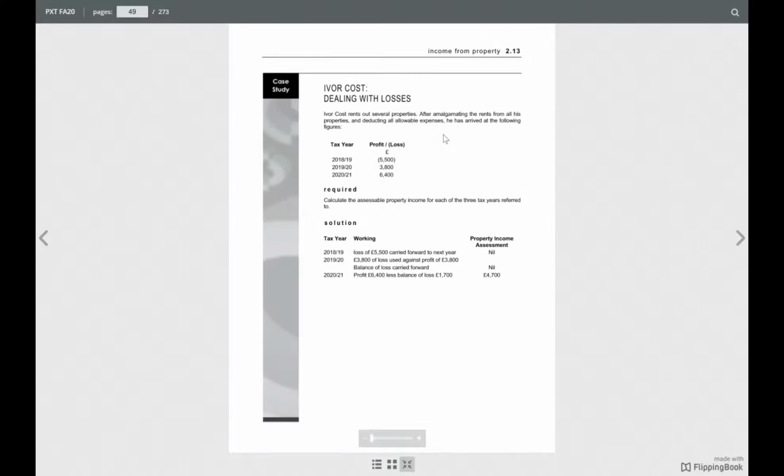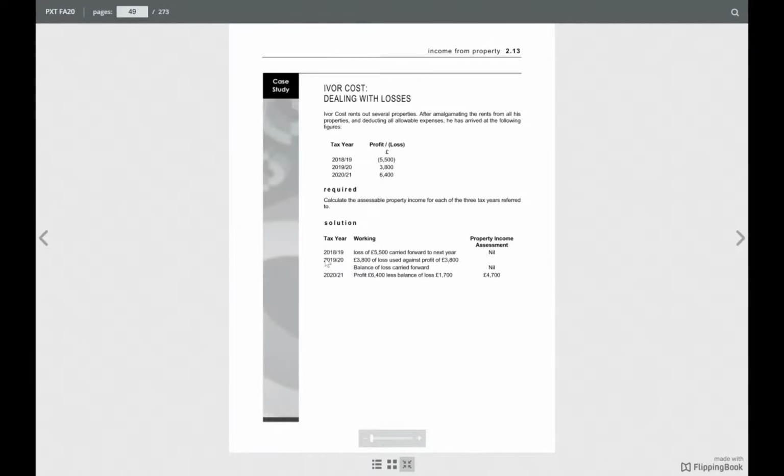Tax year 2018-2019, 5,500 loss. 2019-2020, 3,800 profit. 2020-2021, 6,400 profit. Calculate the assessable property income for each of the three tax years referred to. Assessable means taxable.